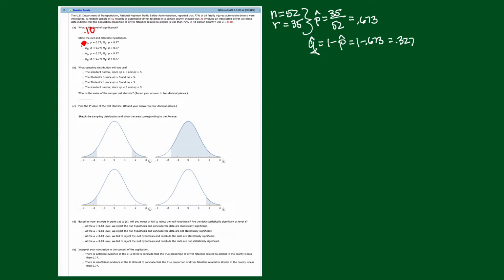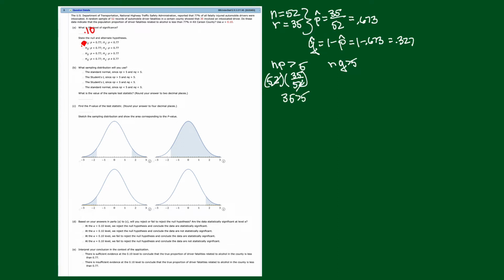But can you verify it? Can we verify that N times P is greater than 5 and N times Q is greater than 5? Well, N was 52, and P, I'll do it this way: 35 over 52, because the 52s cancel, I get 35, which is greater than 5.